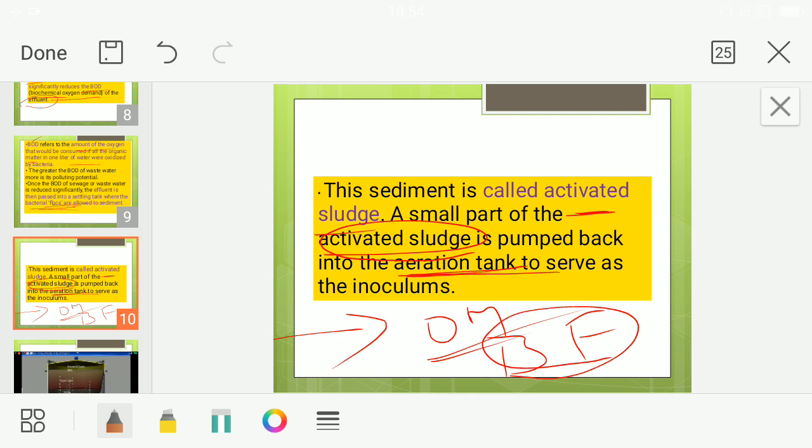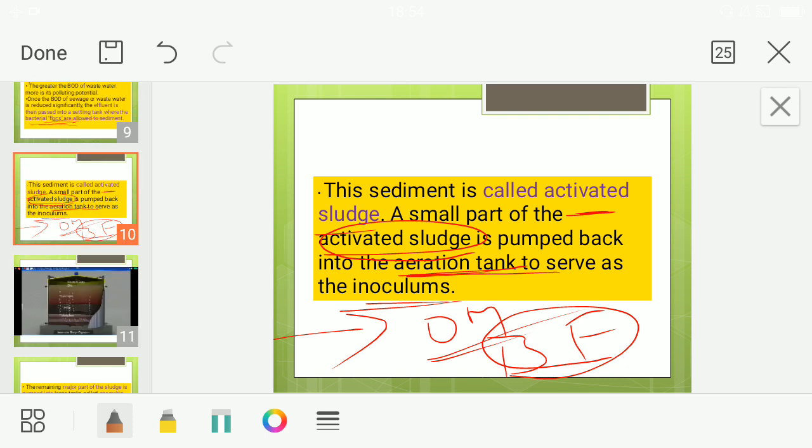So this which I am supplying, we call it as inoculum. What do we call them? Inoculum. As a starter we are keeping it so that the digestion is taking place faster, breaking down of organic matter is taking place faster. Okay, it will be present in the sewage, along with that we are also supplying it. Okay, so that is regarding your activated sludge. Now this activated sludge, the leftover after settling down, the settled one we call it as what? The activated sludge. The rest of the supernatant, after disinfecting with chlorine, we are mixing it with water bodies. Now what we can do with this activated sludge?